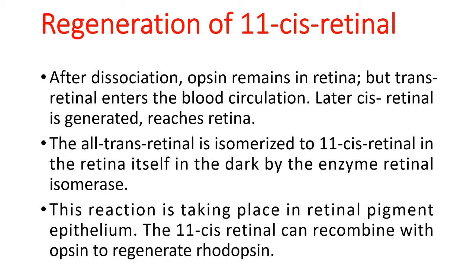by the enzyme which is present in the retina, that is retinal isomerase, or it can enter into the liver, where it can be acted upon by the enzyme alcohol dehydrogenase and converted into 11 cis retinal, so that it can combine with opsin to form rhodopsin. So this is how it will maintain a continuous supply of 11 cis retinal to maintain the visual cycle.